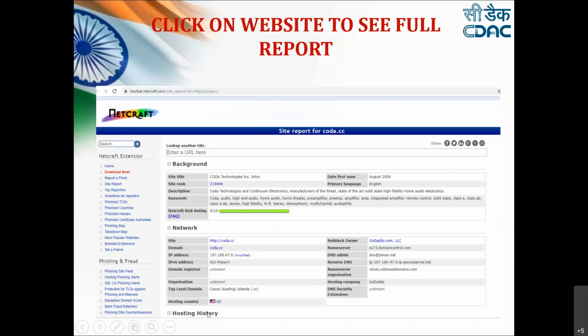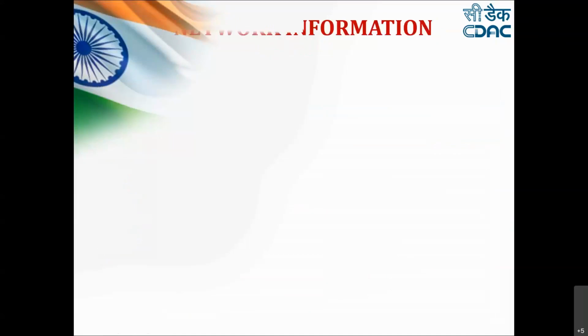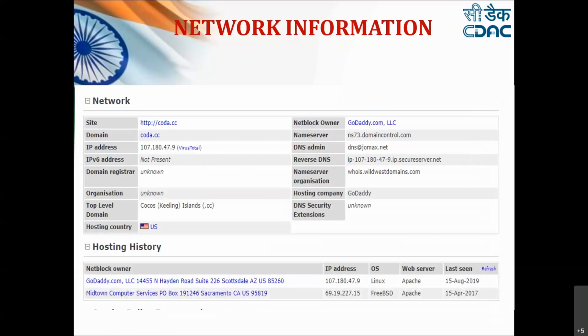Also it provides the hosting history. If we scroll down a little bit, we get the information about the hosting history, the framework, and the technologies being used by this particular website. So it provides information about the network, which we have seen, and the hosting history, where we have the NetBlock owner, the IP address, the operating system being used, and the web server being used. This information is really important for an attacker to gain access.